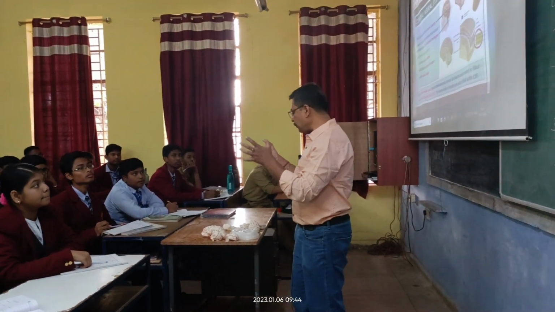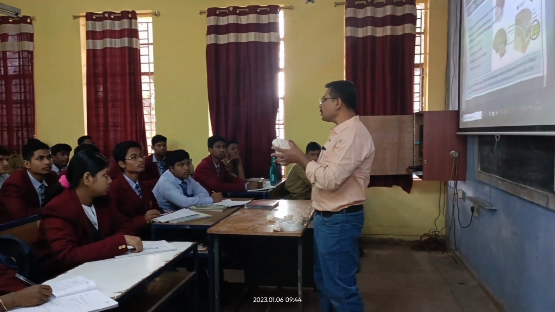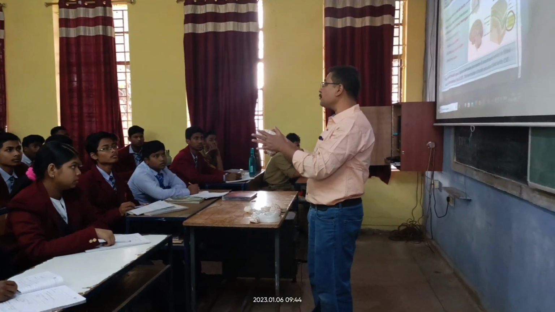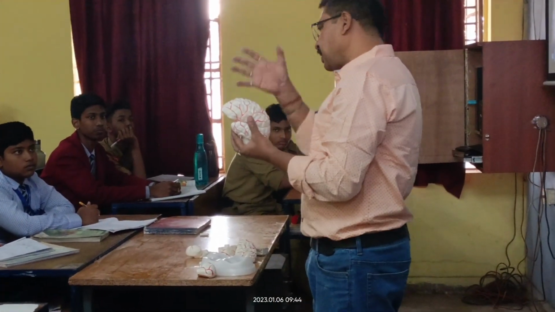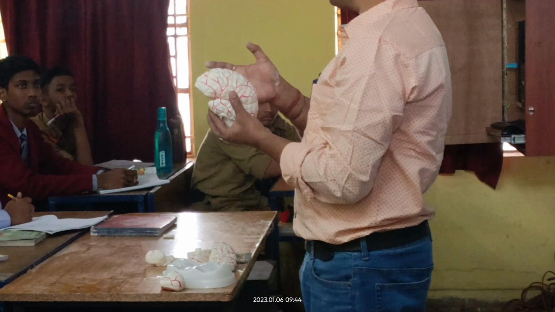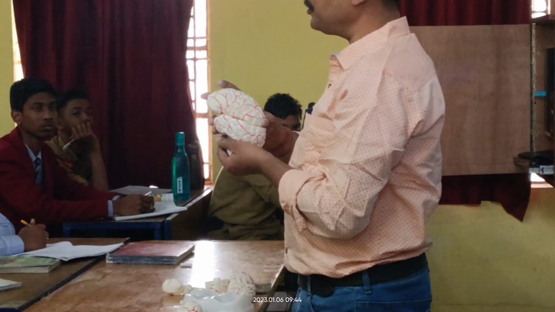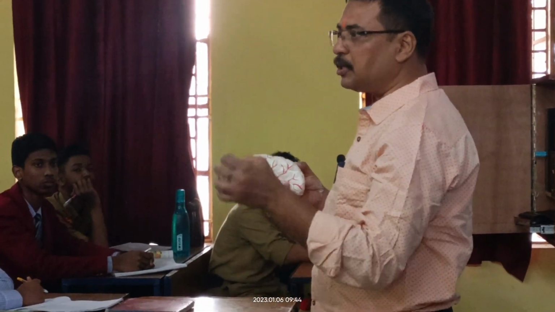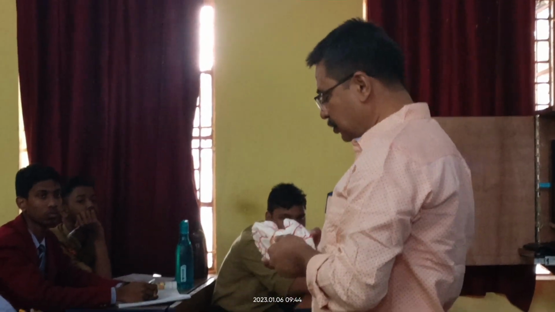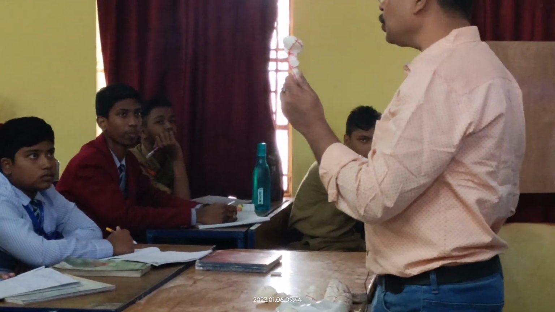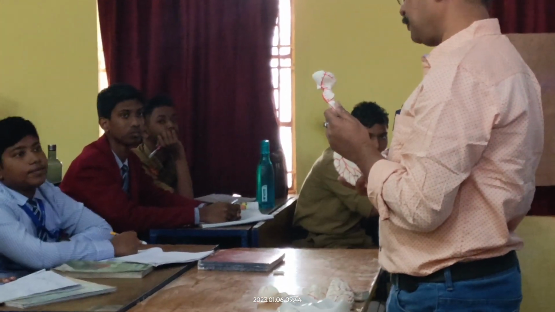Once again, you can break it up like this. One half is called cerebrum, this is called cerebellum. Again, this side we are calling cerebrum and cerebellum. When we come here and cut it down, this upper portion is your cerebrum, the lower is called cerebellum, and this middle portion we are calling the midbrain.